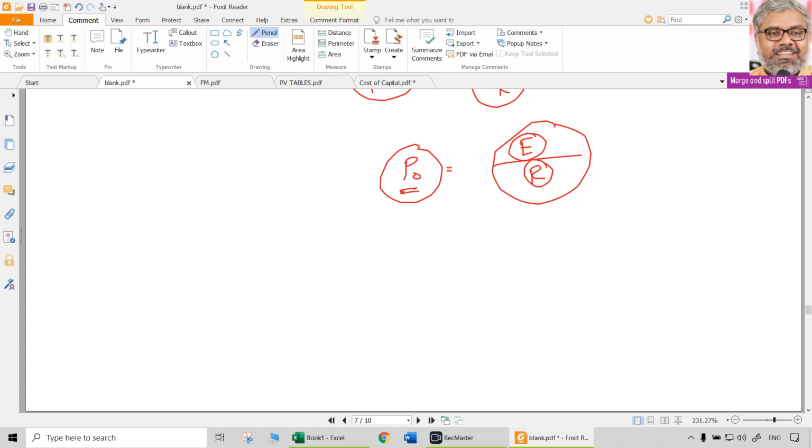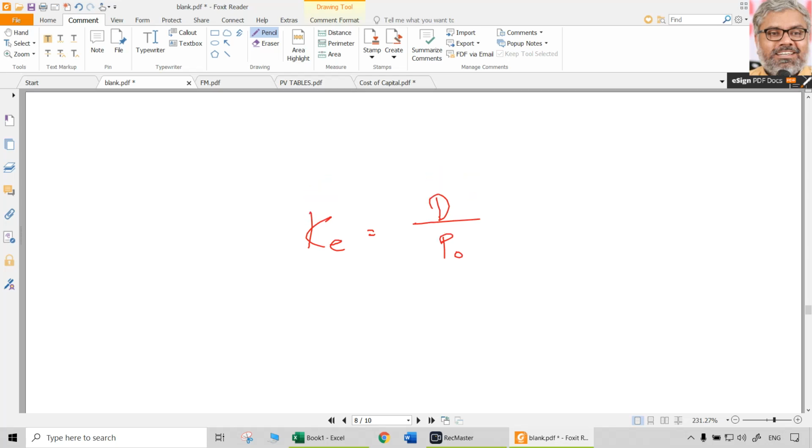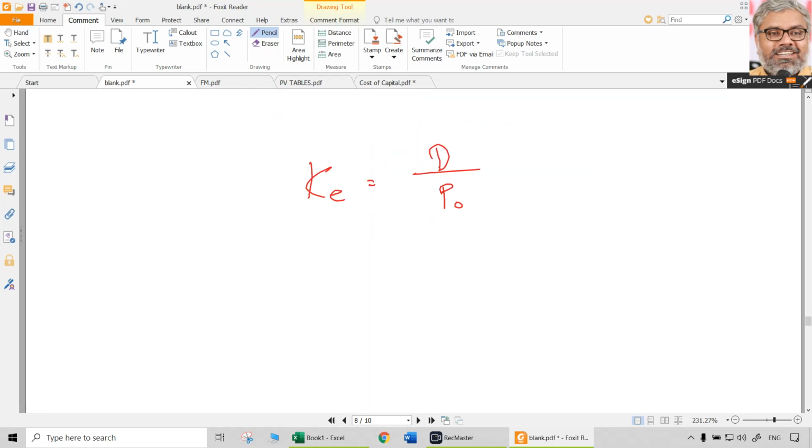We don't want the market price, we want rate itself. What is the discount rate? Here, that is cost of equity. So how to find out cost of equity? Cross multiplication. D, that is the expected dividend, divided by P naught, that is current market price. So now it is easier. Of course, formula wise anything is okay.